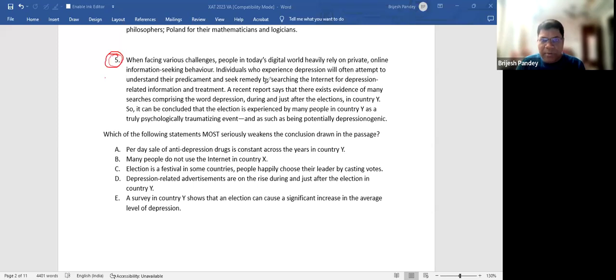When facing various challenges, people in today's digital world heavily rely on private online information seeking behavior. Individuals who experience depression will often attempt to understand their predicament and seek remedy by searching the internet for depression related information and treatment. A recent report says that there exists evidence of many searches comprising the word depression during and just after the elections in country Y. So it can be concluded that the election is experienced by many people in country Y as a truly psychologically traumatizing event, and as such being potentially depressionogenic.